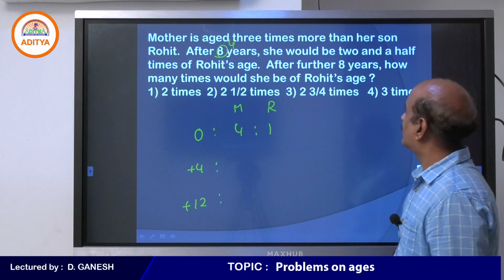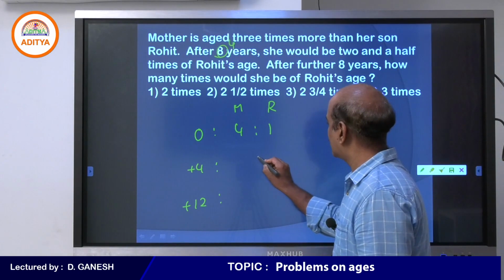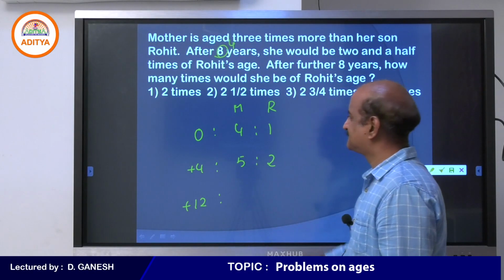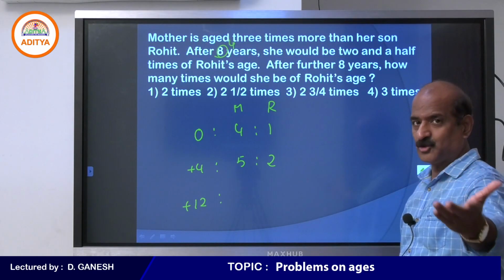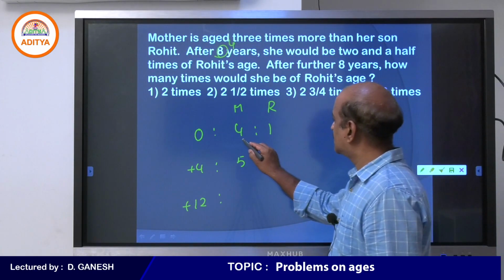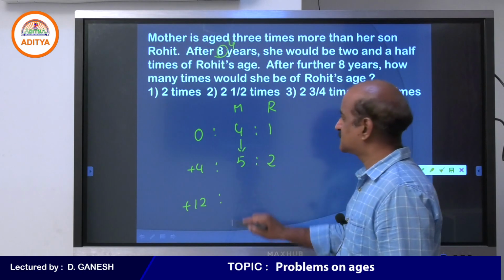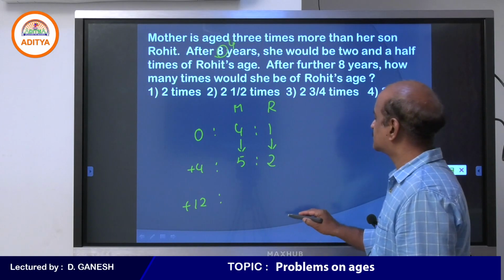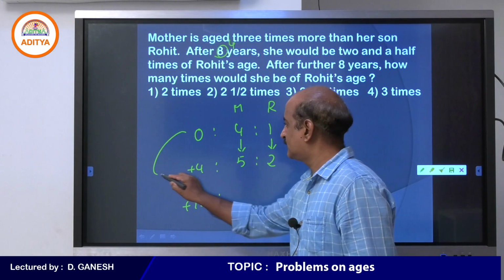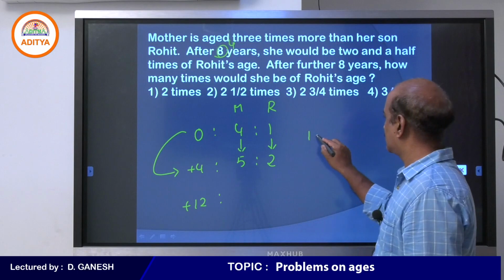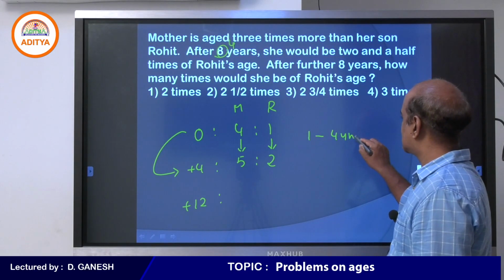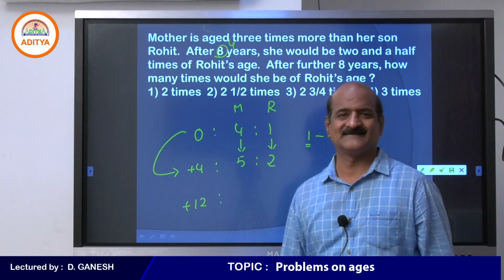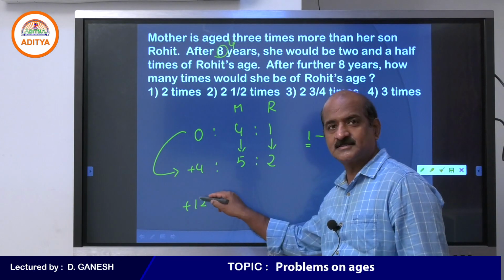After 4 years she would be 2.5 times. If you take Rohit 2, mother will be 5. That is 2 into 2 plus 2 into half. Mother's age increases by 1 part and Rohit's age increases by 1 part over a period of 4 years. So in this case, the age of each person increases by 1 part over a period of 4 years. The gap is 8 years, not 4 years.